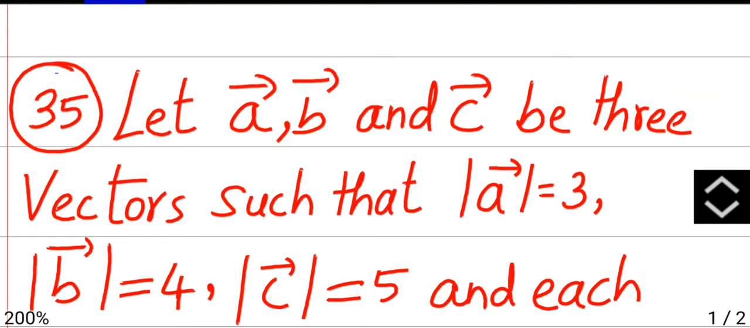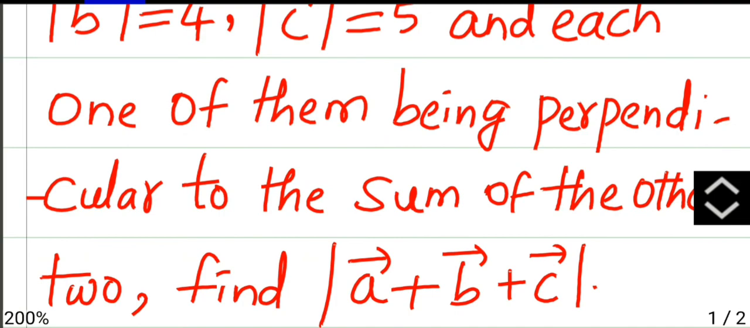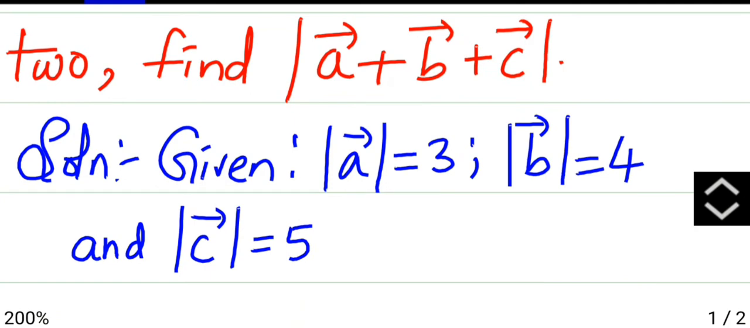Then moving on with the next one. Let vector A, vector B and vector C be three vectors such that magnitude of A equals 3, magnitude of B is 4 and magnitude of C is 5, and each one of them being perpendicular to the sum of the other two. Find magnitude of A vector plus B vector plus C vector. So they've given magnitude of A vector is 3, magnitude of B vector is 4 and magnitude of C vector is 5.